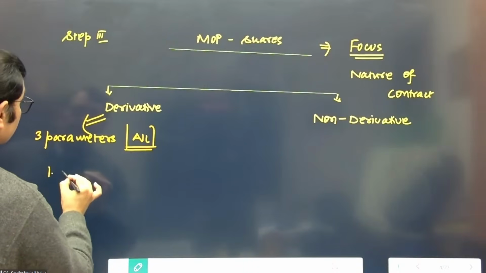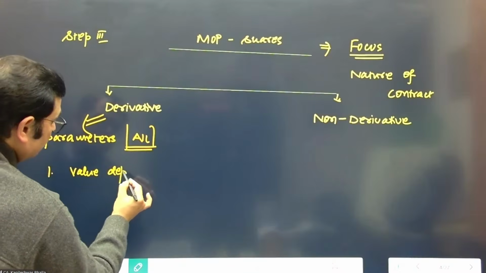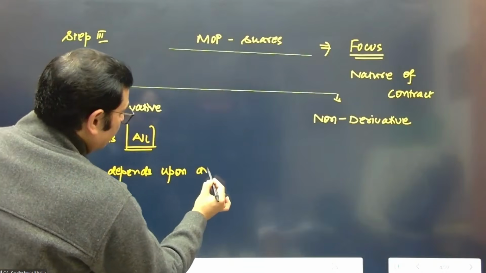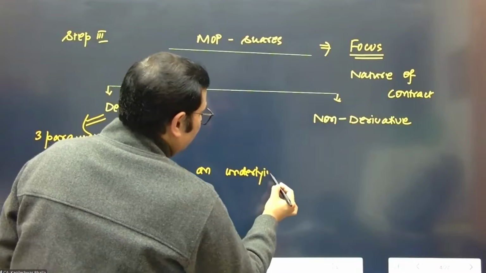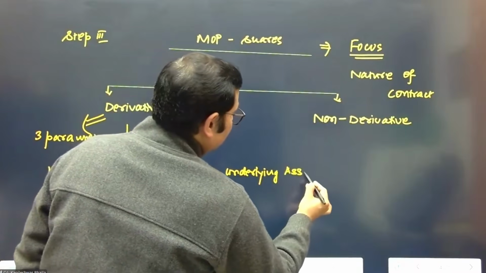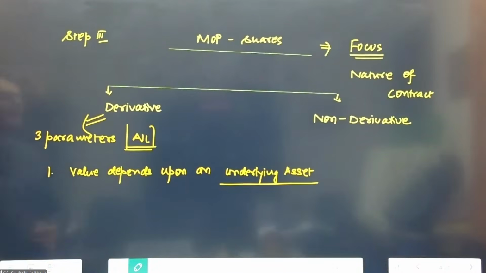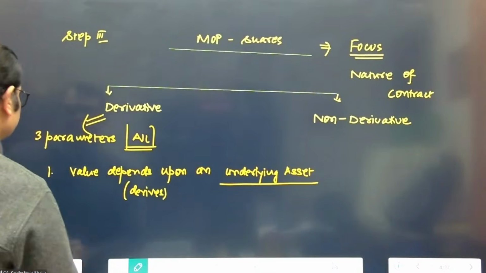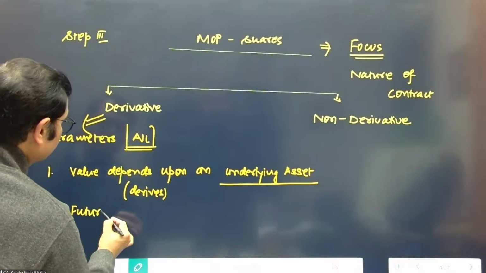Number 1, the value depends upon an underlying asset. The value of the contract is dependent upon an underlying asset. It does not have an independent value. It derives its value from an underlying asset. That's feature number 1. The second feature is that there is going to be a future settlement.